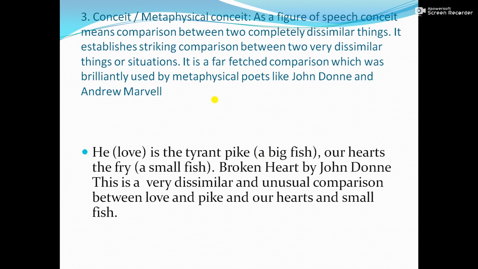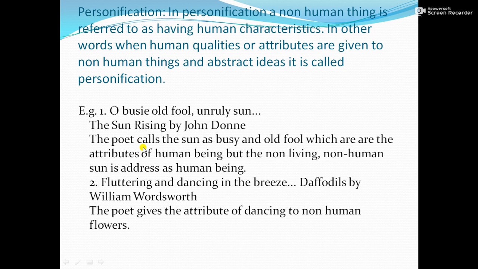Then we also saw this little bit unusual figure of speech, conceit or metaphysical conceit, and how it shocks the readers. We saw that through this particular example, and we have discussed personification by these examples. I hope, friends, that you have understood these 4 figures of speech.